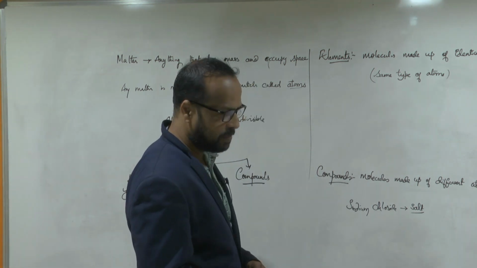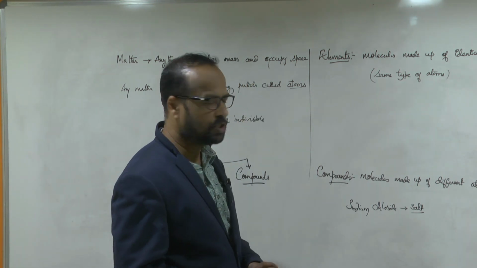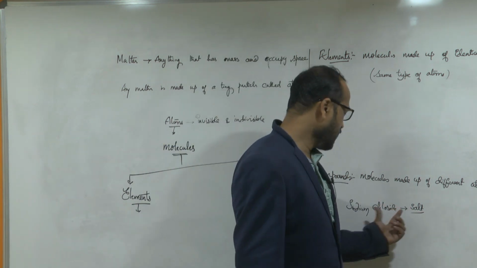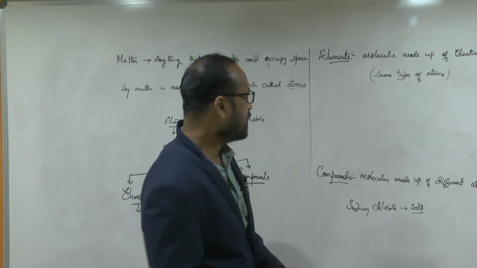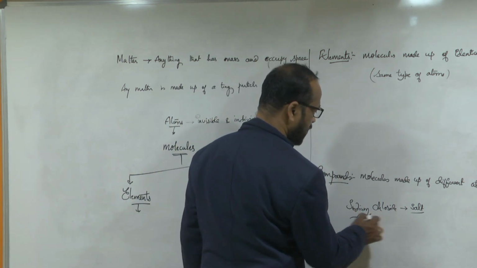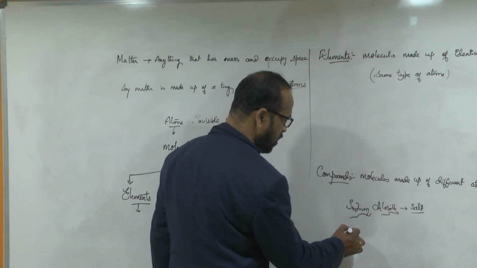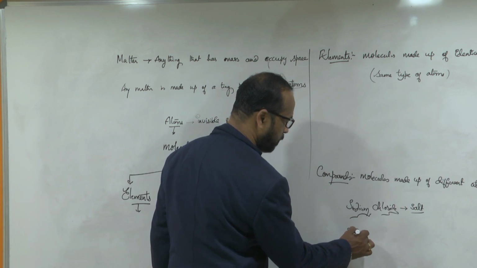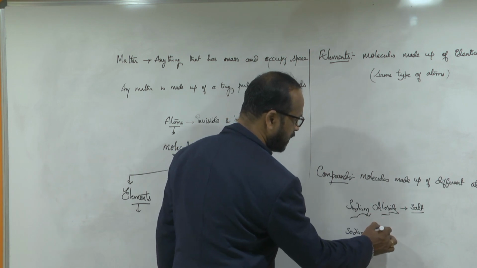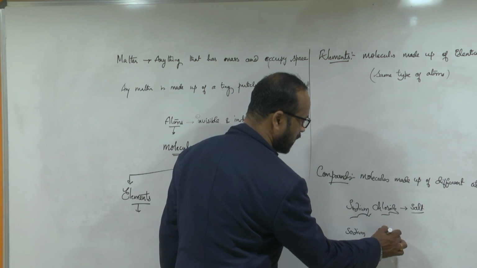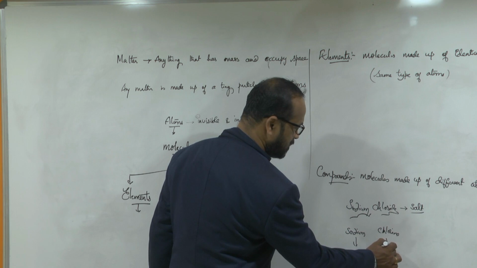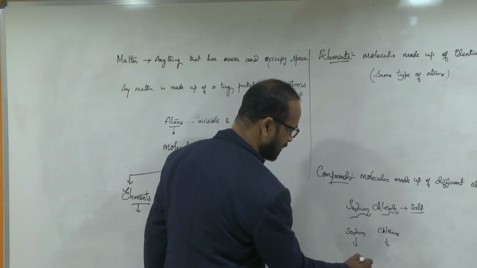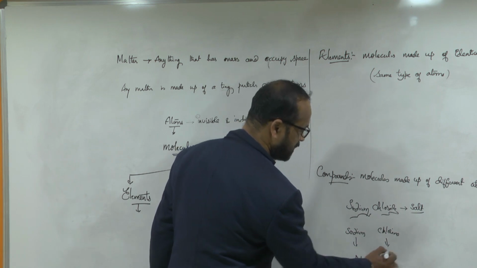Normally in English you say salt, but in chemistry you call it sodium chloride. It is made up of two different elements, sodium and chlorine. Sodium symbol is Na and chlorine symbol is Cl.